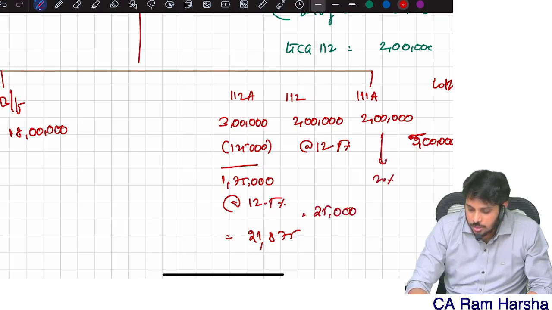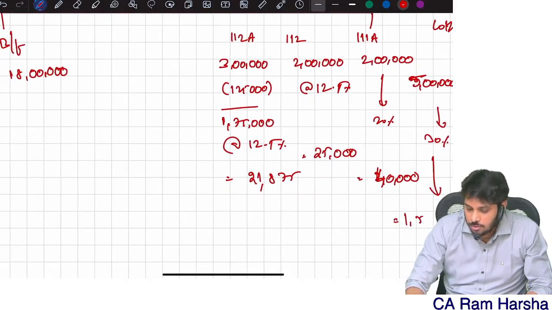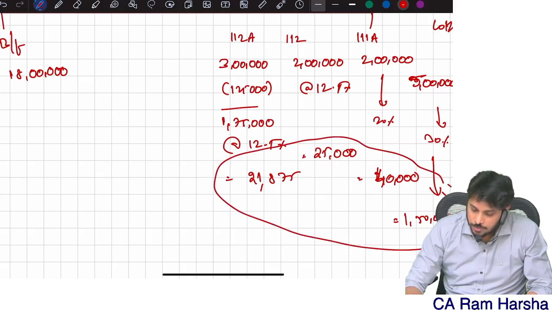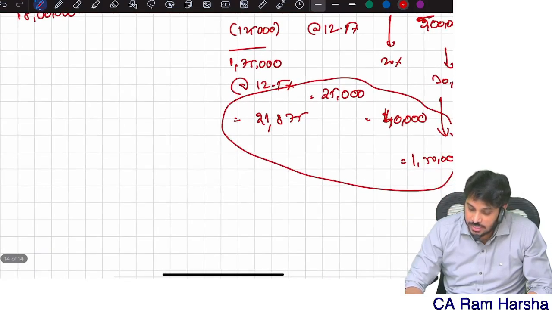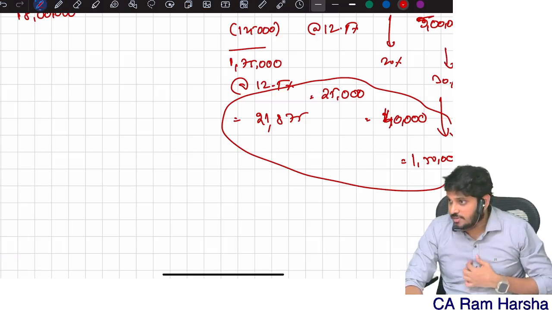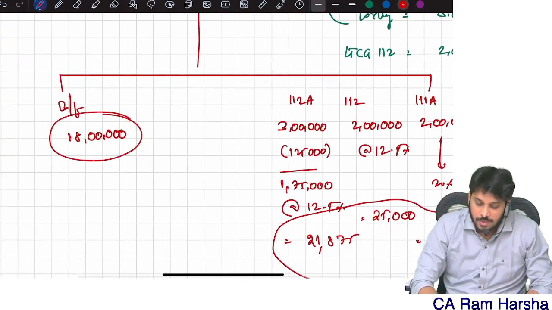This 12.5% is equal to 25,000. This 20% is equal to 40,000. This 30% is equal to 1,50,000. Total special incomes tax, how much is it? 190 plus 46, 2,36,875. Correct? 2,36,875. Now normal incomes, balancing figure, how much?